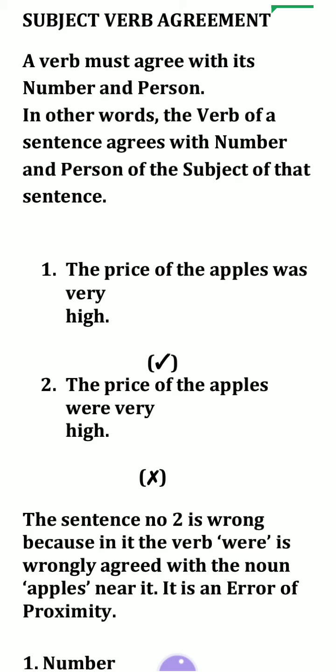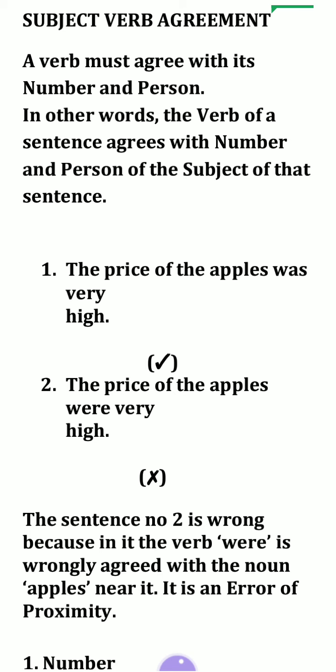Another name for subject verb agreement is syntax. Okay. It means if the subject is singular, the verb will be singular. If the subject is plural, the verb will be plural. So what is a verb? A verb is an action word like read, write, play, dance, sing. These are verbs and they are always in plural form. And when we add s to a verb, it becomes singular.